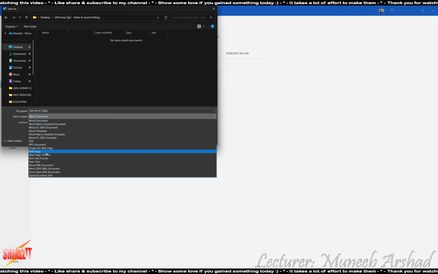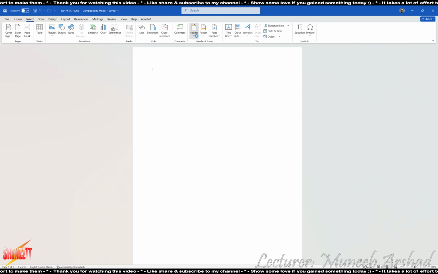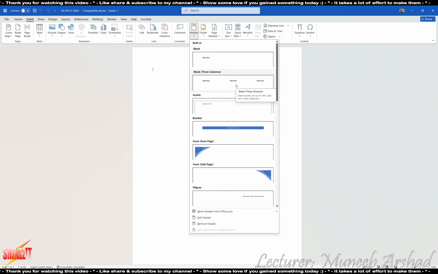Next, you are to place your center number and candidate number in the header of your evidence document. So we go to insert, drop down header and select the second option, because that will also give us the option to align our credentials. So we're going to type our name, center number, and our candidate number.